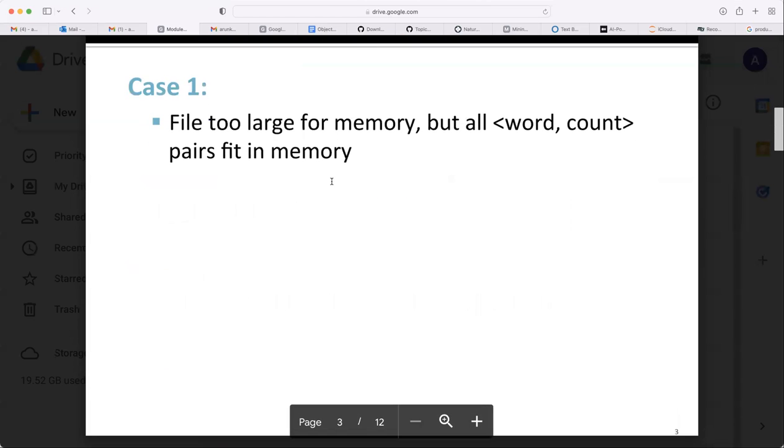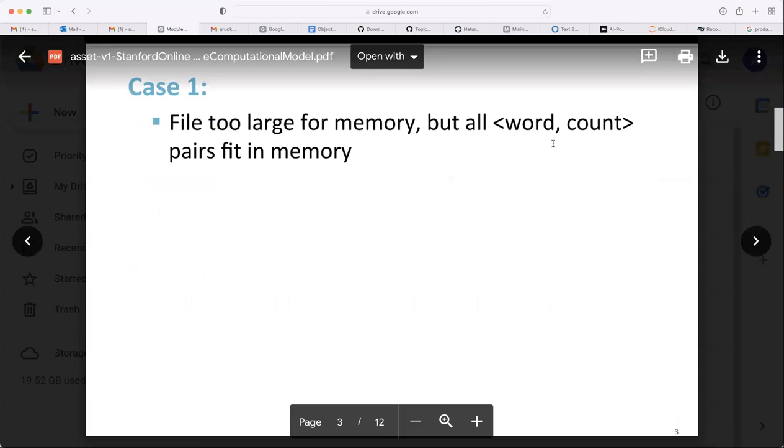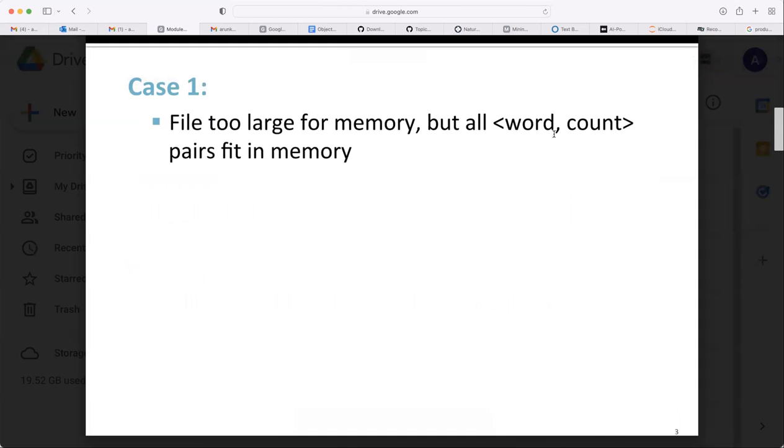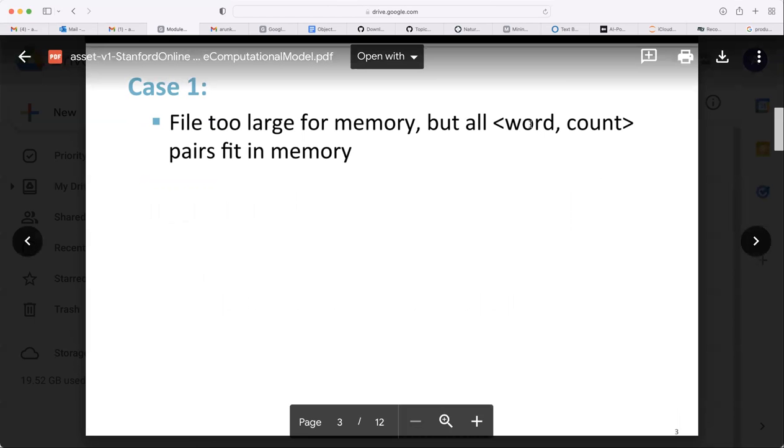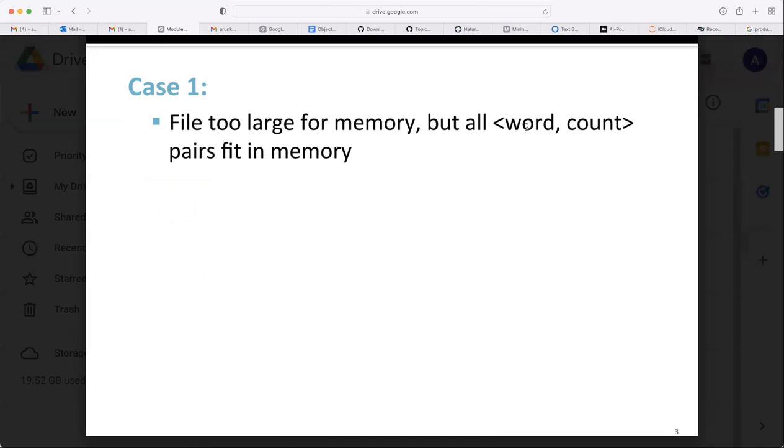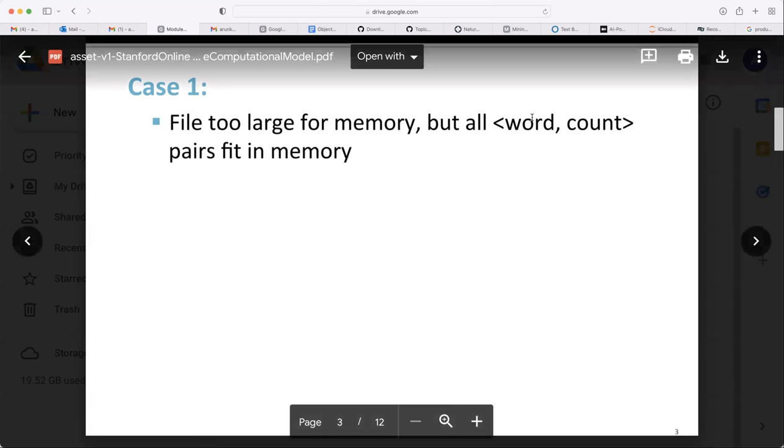So case 1: file too large for memory, but all word count pairs fit in memory. What is this word count pair? Each word and its respective count. What are we trying to find out? For each word, how many times it appeared, right? Are words limited in the English dictionary?